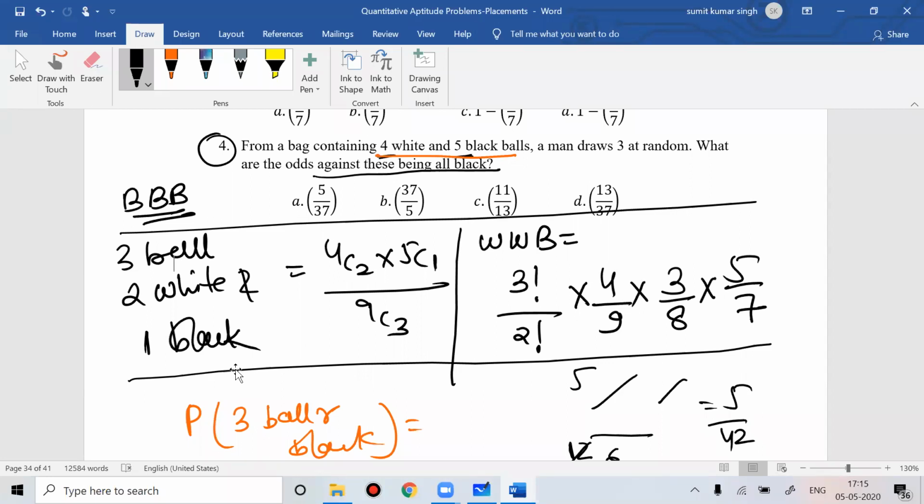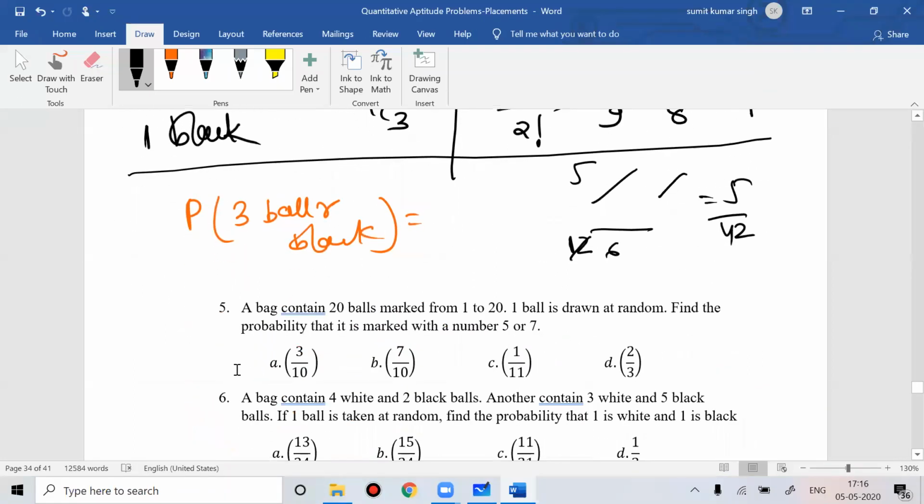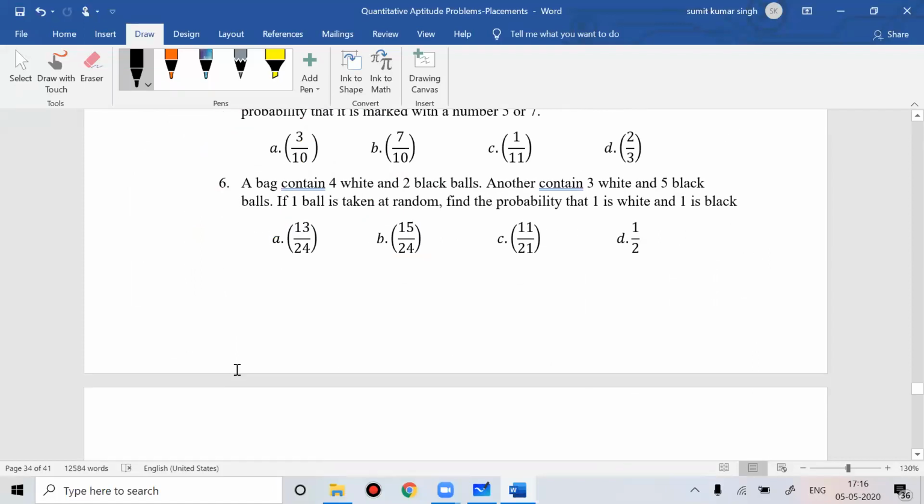But when you don't use NCR, you have to think about the total possible cases. So it's your wish, whatever you feel is appropriate for you, you can solve the problem by that. But my suggestion for you would be to start using NCR whenever you're solving a question on probability. That would be better for you. Clear now? I don't think anyone has doubt on this part. So going further.